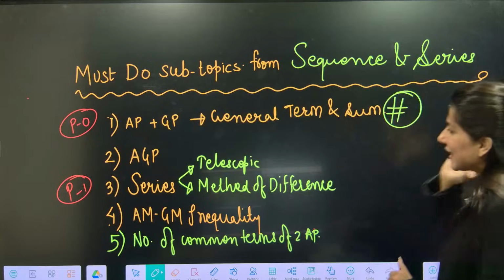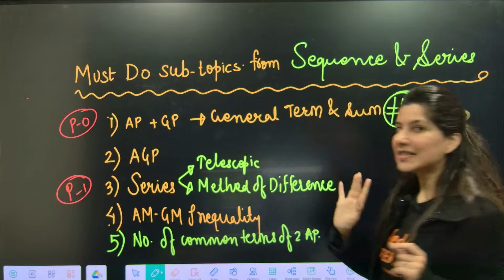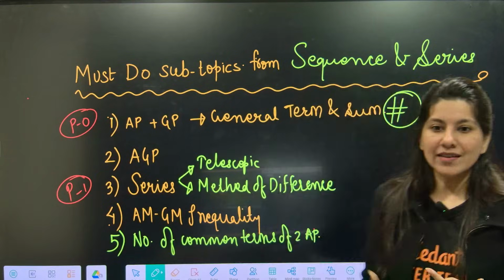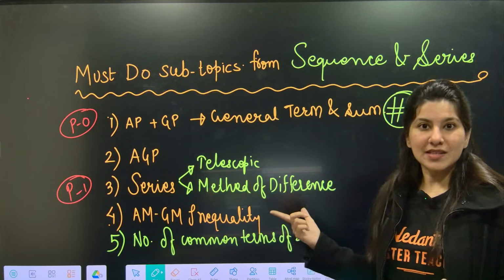Now the second thing, series based questions, and in series, telescopic series and method of differences are 2 things you have to master. So this is priority number 1. You will see the maximum number of questions from this topic as well.